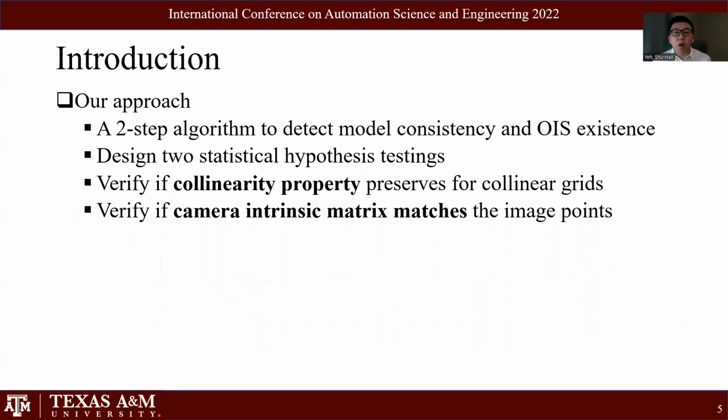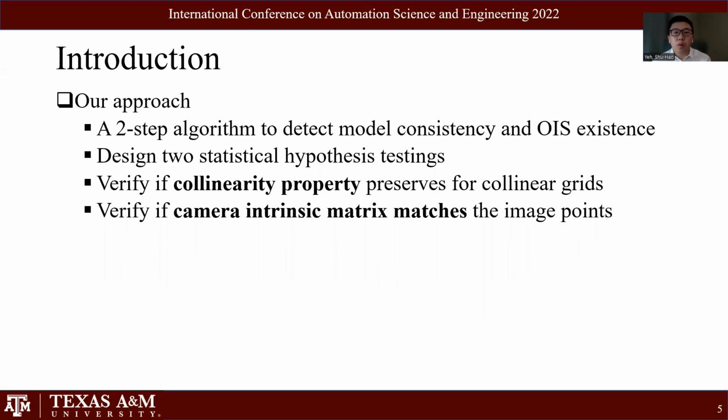The purpose of our work is to pave the way to the development of an adaptive camera model for OIS-enabled devices, and also to provide understanding of camera model accuracy for future high-resolution AR applications. Our approach is a two-step algorithm to detect model consistency and the existence of OIS systems, composed of two statistical hypothesis tests.